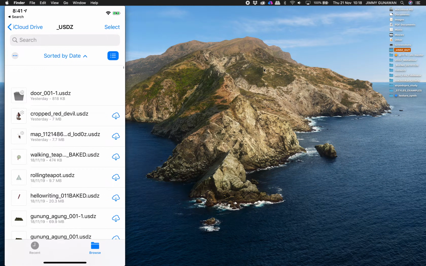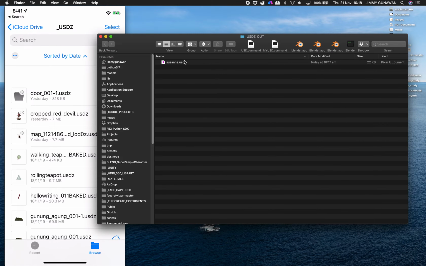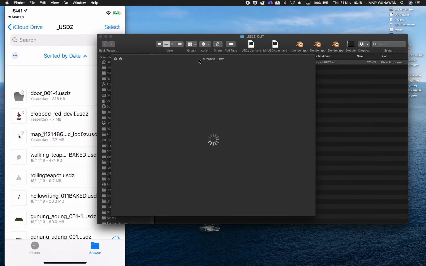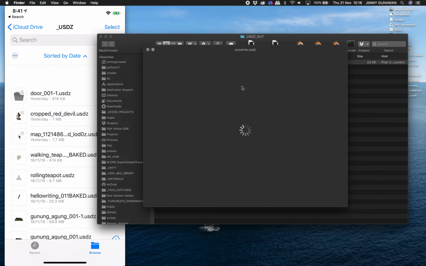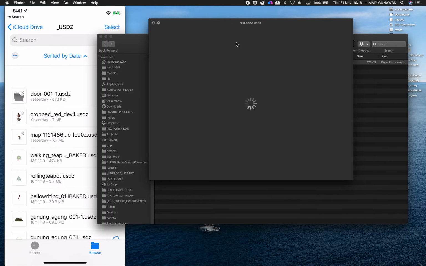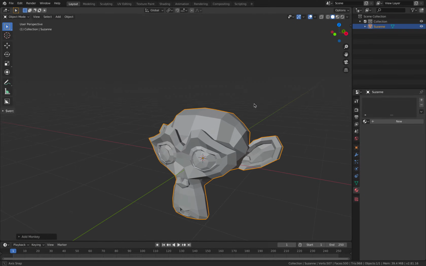If I open up the folder, we have the USDZ Suzanne. We can use AR Quick Look on macOS, because my MacBook Pro doesn't have a camera yet. Let's have a look. Okay, there you go. That's Suzanne. No material, that's why we get a pink Suzanne. So let's try adding a material.